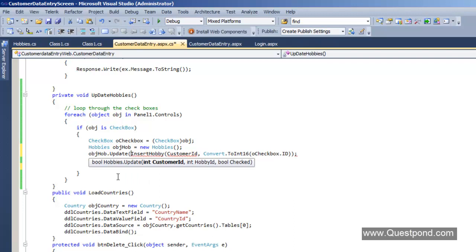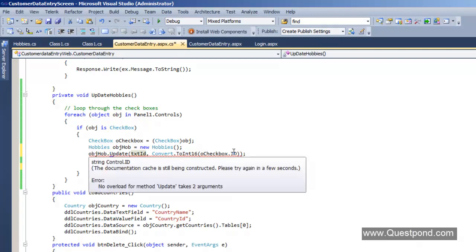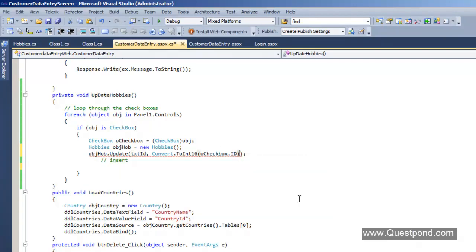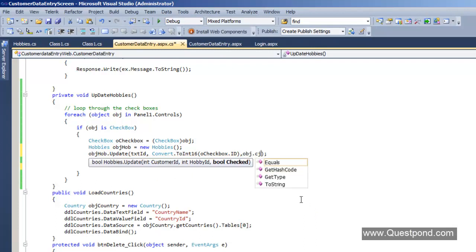And in the update, we need to pass 3 things. One is we need to pass the customer ID. So we'll take the customer ID from the text box. If you remember, we had a hidden text box, so we'll take the customer ID from the text box. Second, the hobby ID will be the ID which is there in the checkbox. So if you remember, our checkbox ID is nothing but the hobby ID. And the last one is whether it is checked or not, that we will do by using the checkbox dot checked,